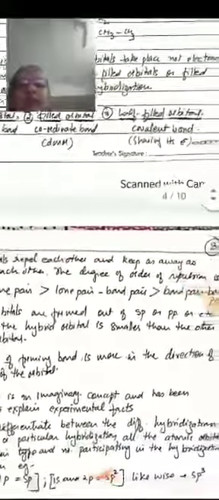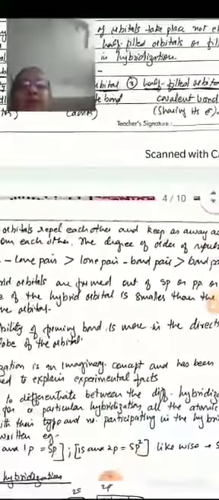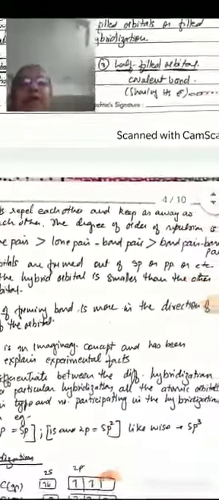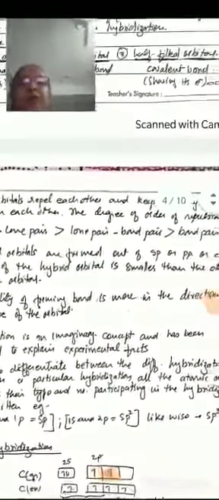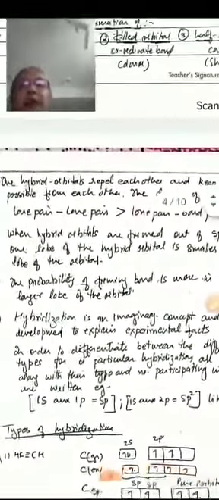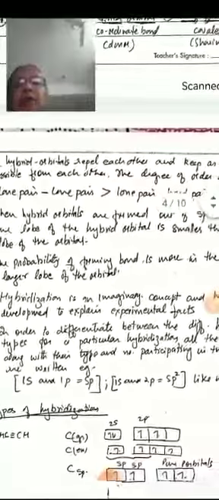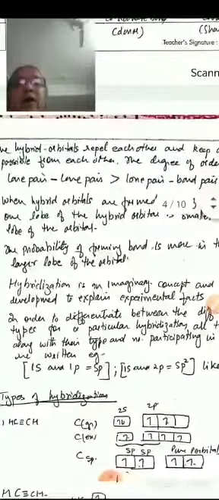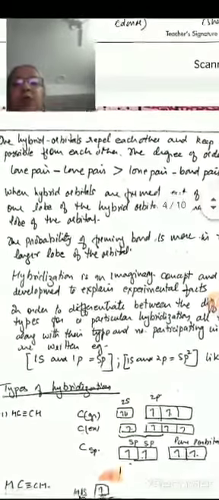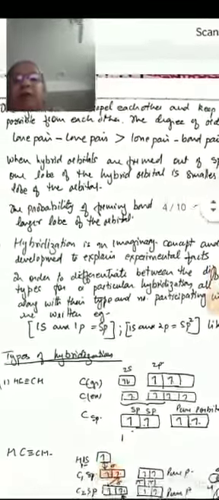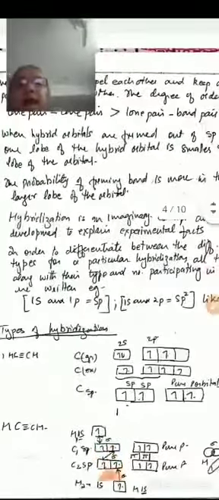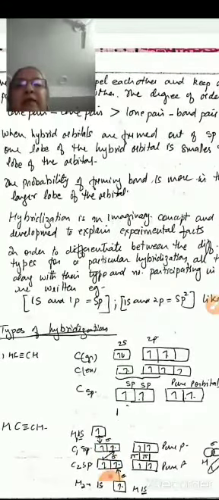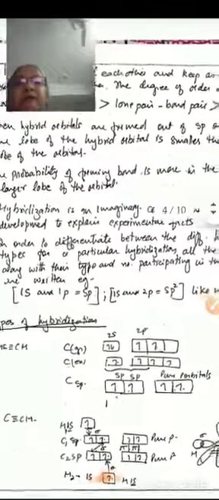Hybrid orbitals repel each other and they keep as far away from each other as possible. If we consider the degree of repulsion between them, then it is seen that the repulsion between lone pair and lone pair is higher than between lone pair and bond pair, which is still higher than between bond pair and bond pair. When hybrid orbitals form out of s and p orbitals, the hybrid orbital formed has one lobe smaller than the other lobe. The probability of forming a bond is more in the direction of the larger lobe of the orbital. Hybridization is an imaginary concept and is developed to explain the experimental facts.